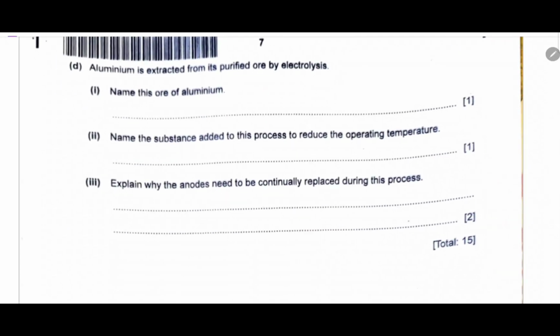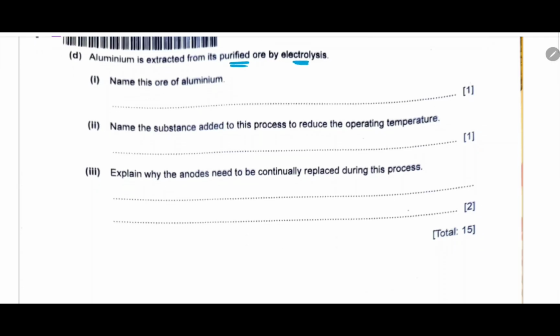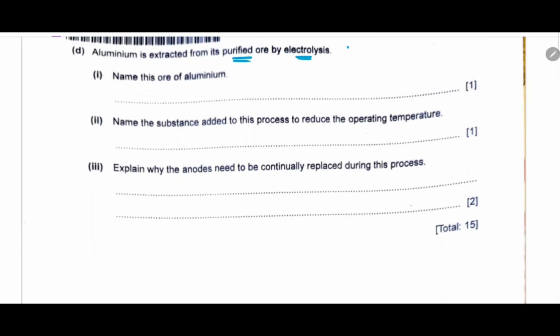D part: aluminium is extracted from its purified ore by electrolysis. Name this ore of aluminium. And we know the ore of aluminium for electrolysis, the Hall-Heroult process, which we use for aluminium electrolysis. The ore we use is aluminium oxide, Al2O3, which is bauxite.